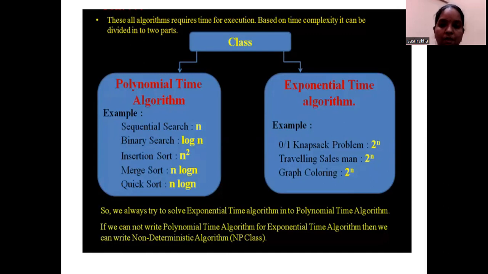That means the problems where you are finding an optimization solution. Apart from optimization problems, everything will come under polynomial time. Once your problem is going to find some optimization solution, then it will come under exponential time algorithm. So we always try to convert an exponential time algorithm into a polynomial time algorithm. If we cannot write a polynomial time algorithm for it, then we can write a non-deterministic algorithm. That is the NP class algorithm.